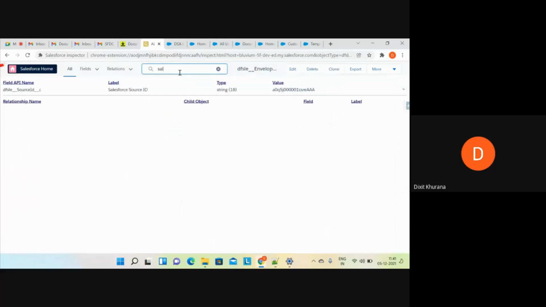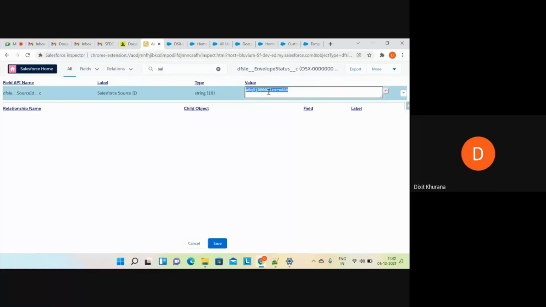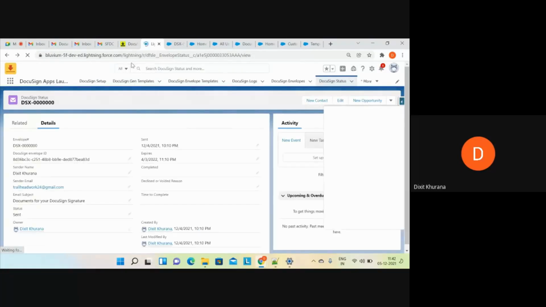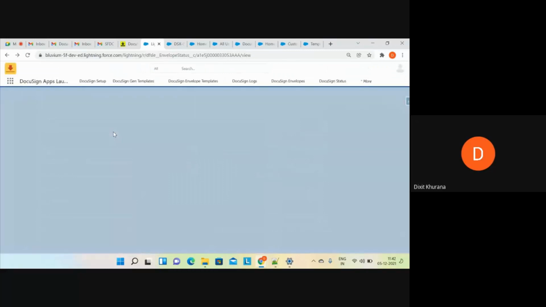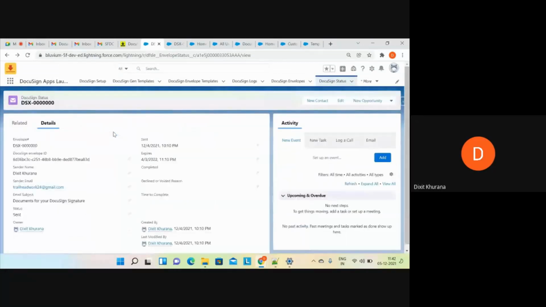There is one field which is known as Salesforce source ID. This Salesforce source ID is automatically populated by DocuSign. That is the code record ID on which we have sent the document. Now, if you want to update anything on this code, you can use this ID and place the automation on this object. This is the DocuSign status object, and you can do the needful things like what you want to achieve.